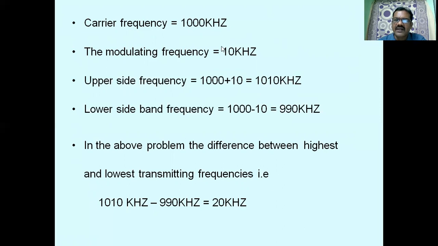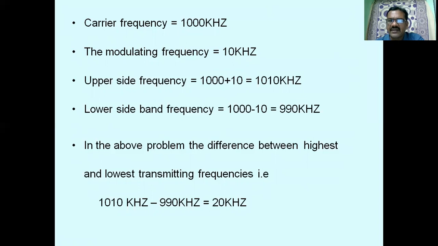What is the original message signal? It is 10 kHz. The baseband bandwidth is 10 kHz only. The bandwidth occupied by the original baseband signal is 10 kHz only. When it is modulated using amplitude modulation, we get an upper sideband and a lower sideband.